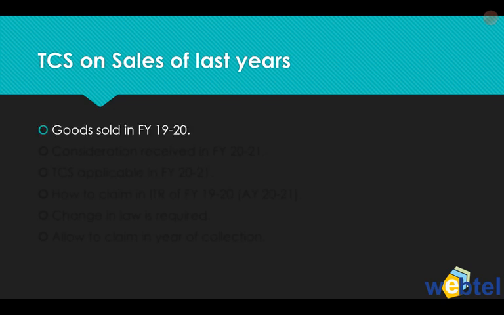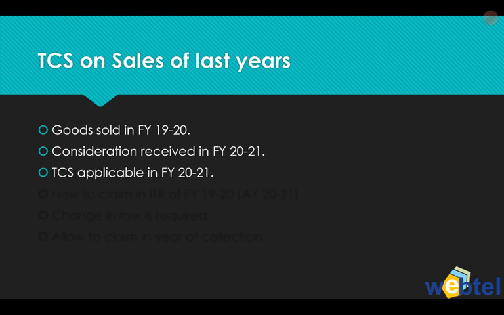So in this case, goods were sold in the financial year 1920. Consideration is received, or the payment is received, in financial year 2021. TCS is applicable in 2021. Obviously, the payment has been received after 1st of October, and TCS is applicable. TCS has been collected at source. Now, how will the person claim that in the ITR of financial year 1920, that is assessment year 2021?